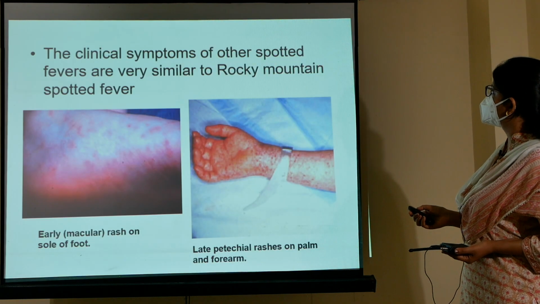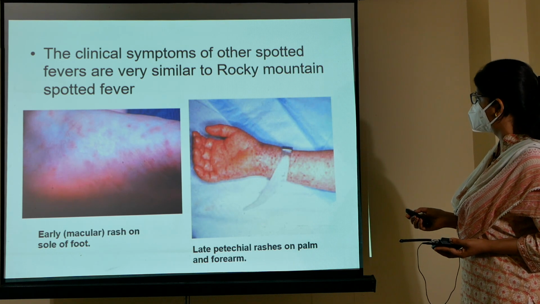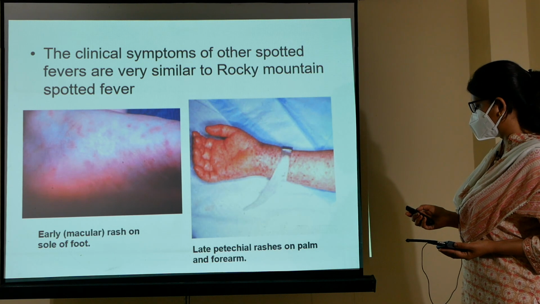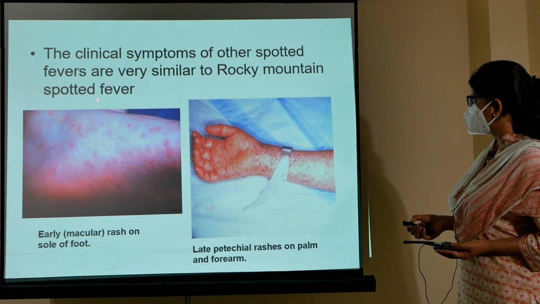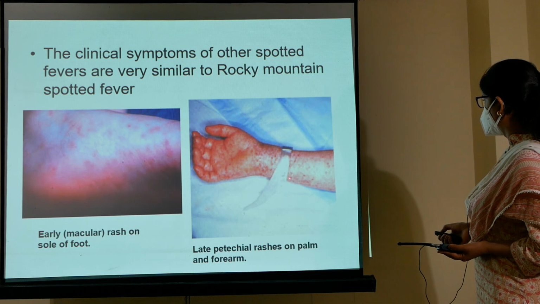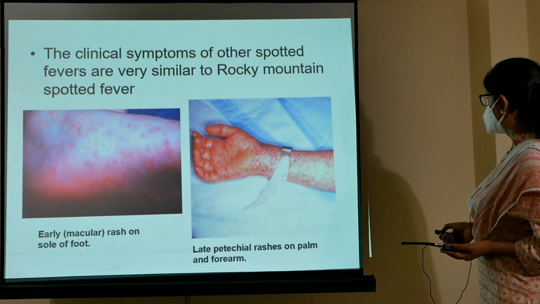The clinical symptoms of other spotted fevers are also very similar to Rocky Mountain spotted fever. The earlier macular rash appears on the sole of the foot, and the late petechial rashes are on the forearm and palm. You can see the petechial rashes in the picture.